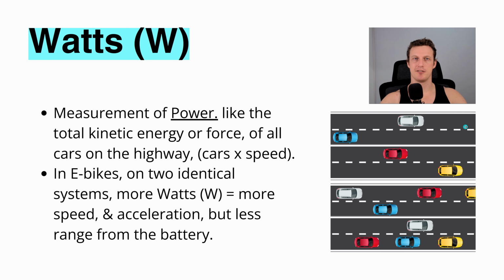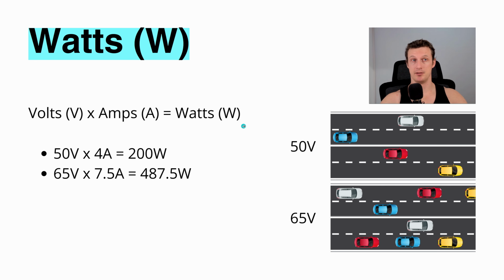Watts, the measurement of power, like the total kinetic energy, work, or force of all cars on the highway. Think cars times speed. In e-bikes, on two identical systems, more watts means more speed, acceleration, but less range from the battery. Watts, W, is a function of volts, V, times amps, A. In our example here, we have 50 volts, think of that as like the speed, by 4 cars, or 4 amps. 50 times 4 is 200.